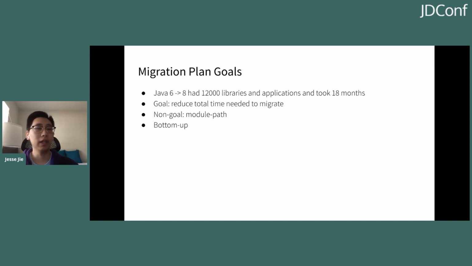And finally, we are trying to do a bottom-up migration, the bottom being libraries and the top being applications. We're trying to do the libraries first in order to speed up the migration, as we believe most of the libraries can all be migrated at once, since they're not actually being run in production. Our applications are the ones being run in production, which means that we treat them as first-class citizens.